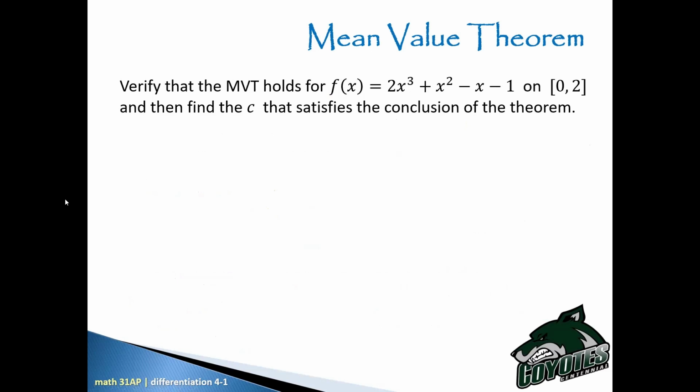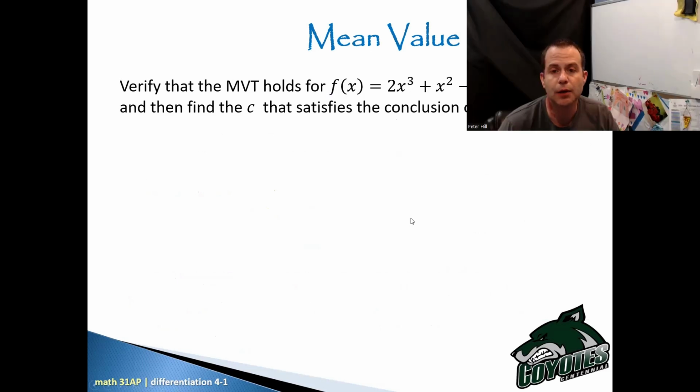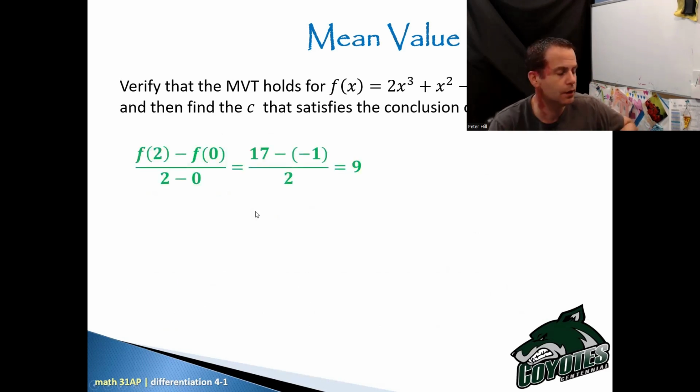Okay. All right. So if I want to do this, the first thing I'm going to have to do is find the average slope. I know my endpoints are 0 and 2, so it's just going to be f of 2 minus f of 0 divided by 2 minus 0, right? I'm just using the slope formula. Okay, so I go ahead and do that, and I get 9.